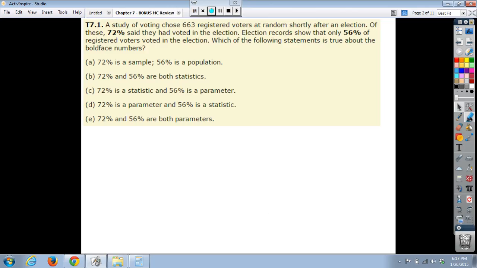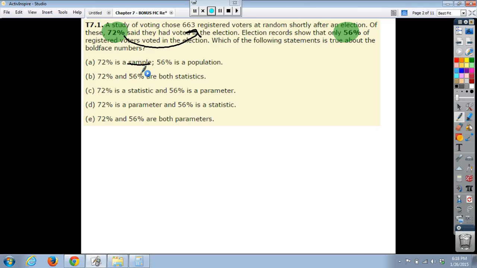So which numbers are we really saying are the bold-faced numbers? Well, that would be our 56% and our 72%. Now, what do these numbers represent? Well, the 72% relates to the 663 registered voters chosen at random. So the 72% is a sample statistic.